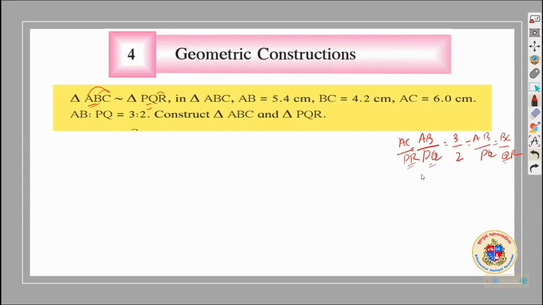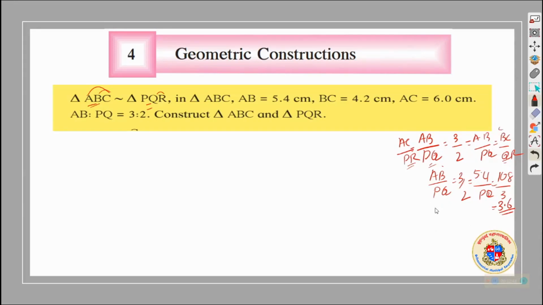Correct? How can we find out? For finding out the side PQ, we will do like this. AB upon PQ is equal to 3 upon 2, AB is given as 5.4 upon PQ, where you will write 10.8 upon 3, which is equal to 3.6. We got PQ.